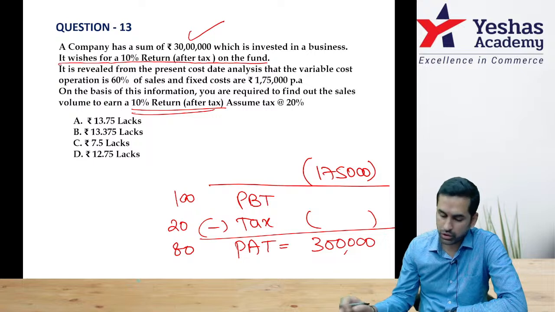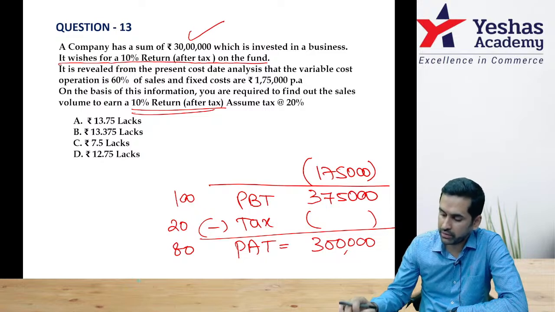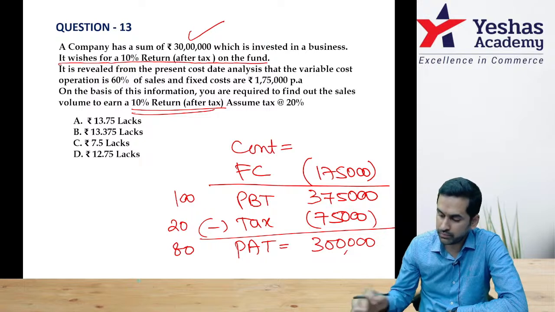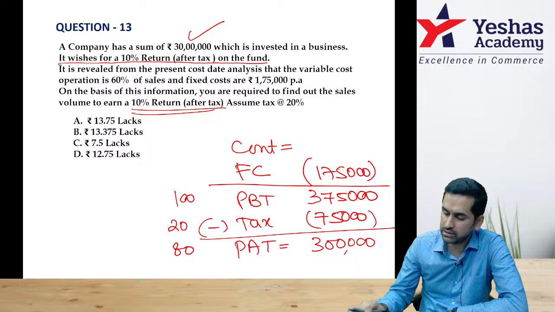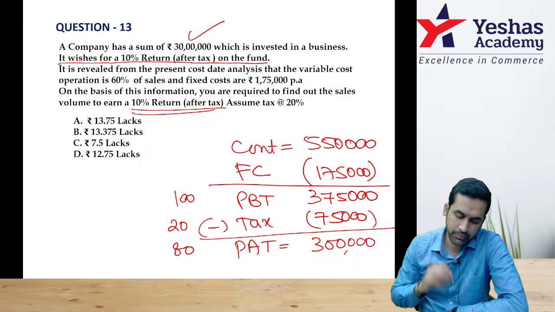Now first do cross multiplication. 100 into 3 lakh divided by 80. This number should be 375,000. On that, if I apply 20%, that is the tax. Now PBT is done. Fixed cost, if you add back, you will get contribution. 375,000 plus 175,000, this should be 5,50,000, correct?